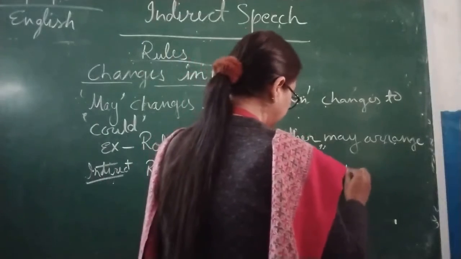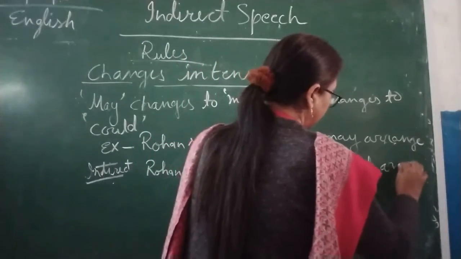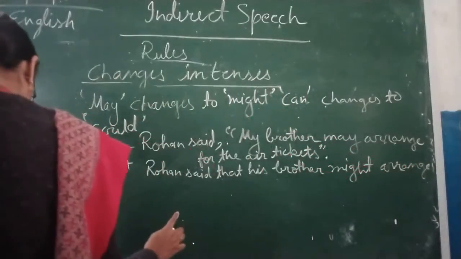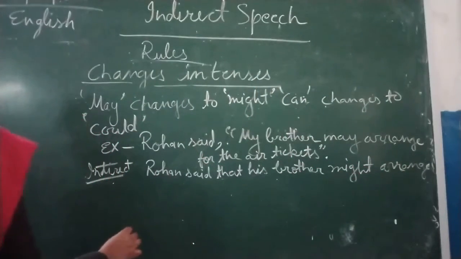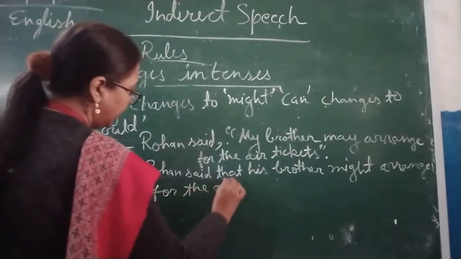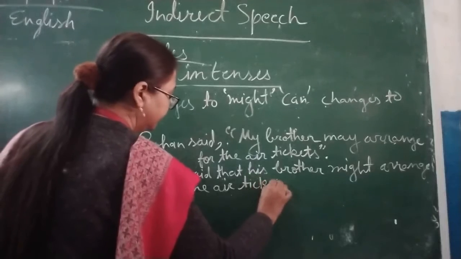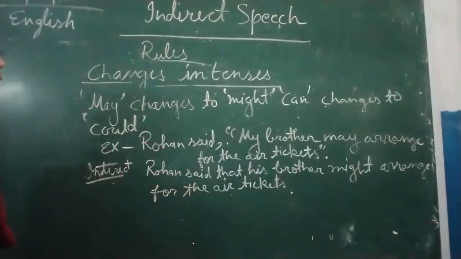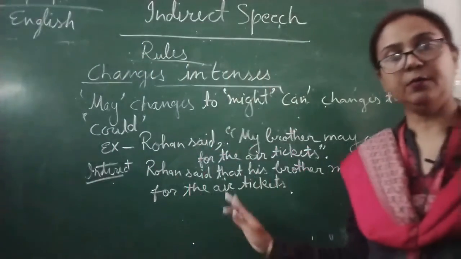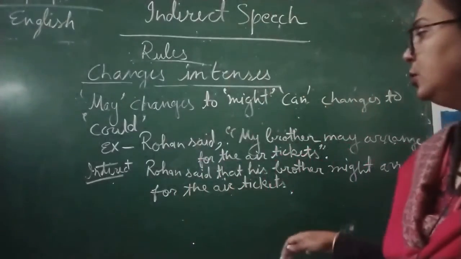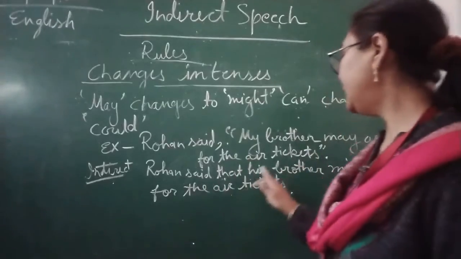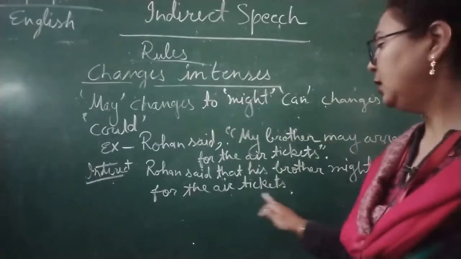might arrange for the air tickets, for the air tickets. Okay. So this example we can take, we can add more sentences in that. So Rohan said, my brother may arrange for the air tickets. Now Rohan said that his brother might arrange for the air tickets.